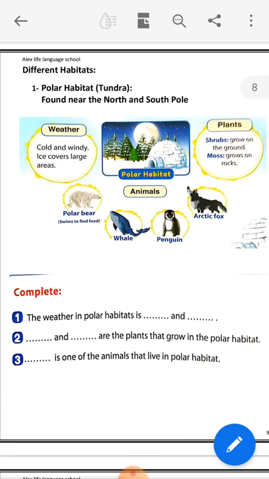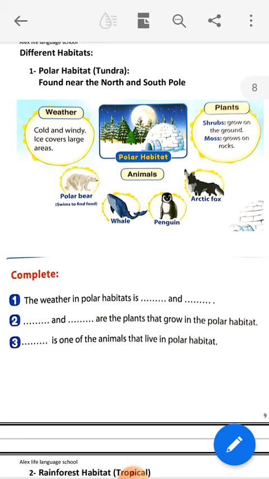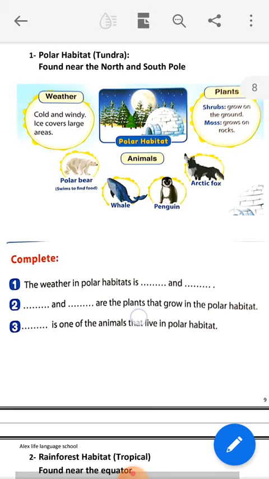From the previous lesson, we agreed that habitat means the environment in which plants and animals live and grow. It means different circumstances, like the weather, the land, and the different animals that live there. In each habitat there is a certain type of animals, weather, land, food, and plants.